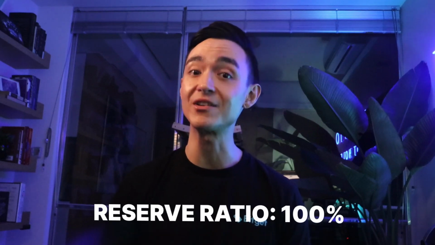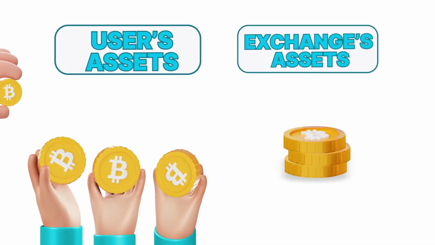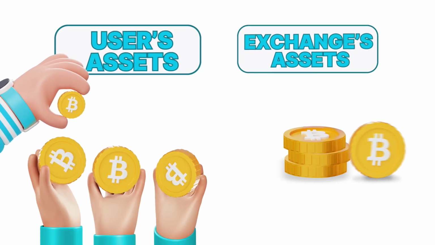It is a way of verifying that an exchange has sufficient reserves to back up customer balances. To ensure that exchanges are financially solvent, it needs to have a reserve ratio of at least 100%. A 100% reserve ratio would mean that the assets on an exchange are held at a 1-to-1 ratio to their users' assets. This means that if you have 1 Bitcoin in your account, the exchange would be able to cover that 1 Bitcoin or more.